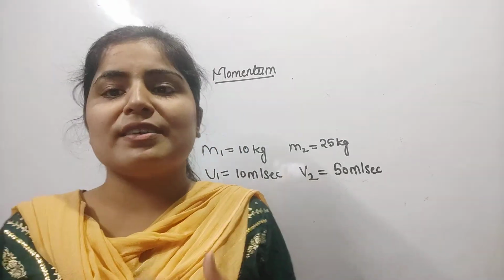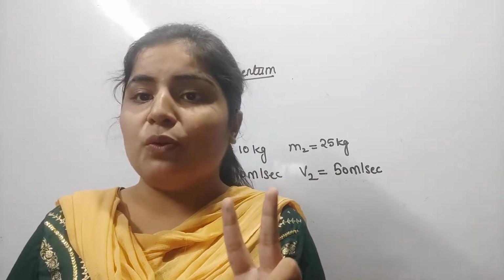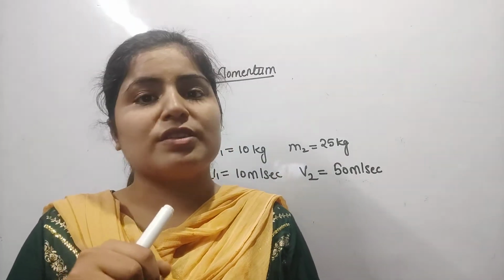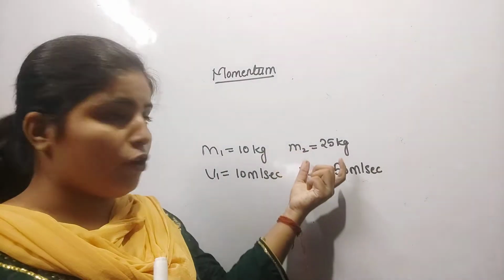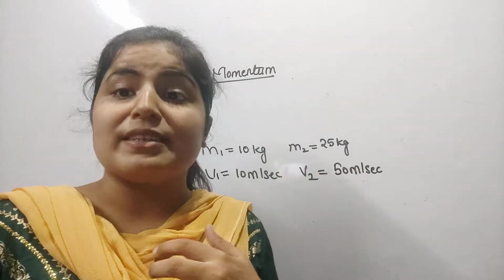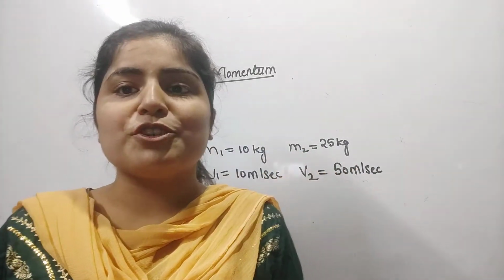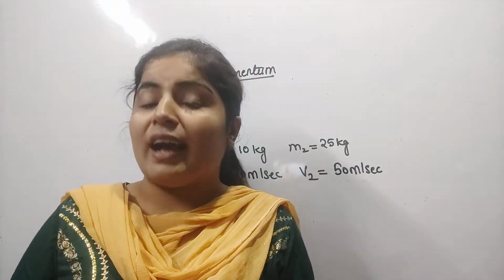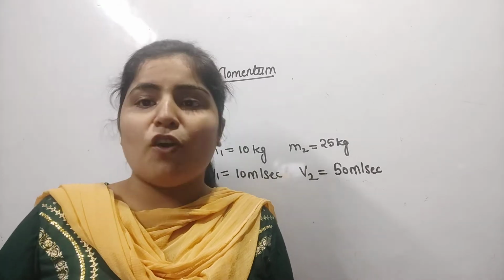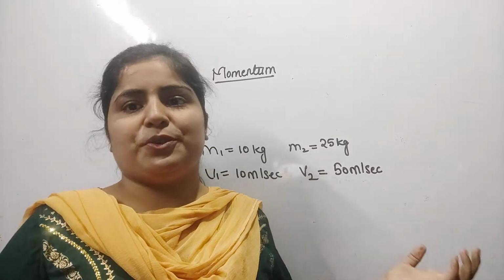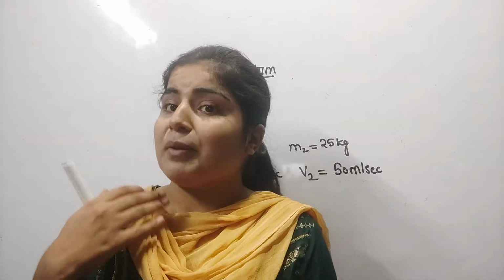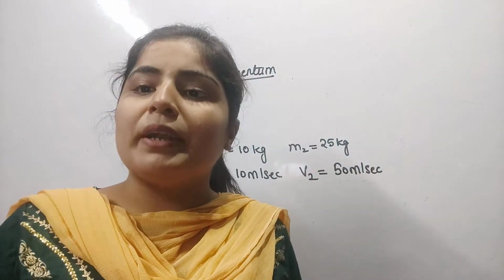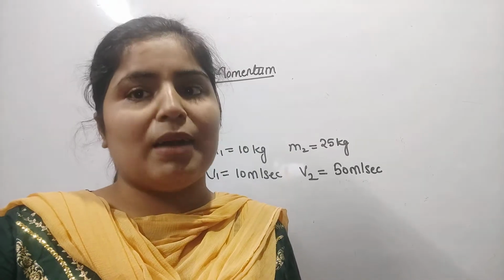So finally we can say that momentum depends on two quantities, the mass and the velocity. Greater the mass of an object, greater will be its momentum because it has more quantity of motion, and if it has a greater velocity, it means that it has higher momentum. Of course, it has greater quantity of motion and greater ability to move. So the two quantities on which momentum depends are mass and velocity.